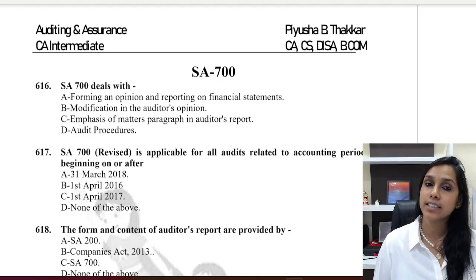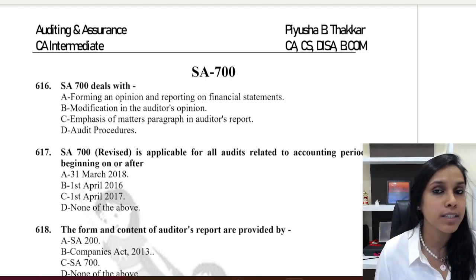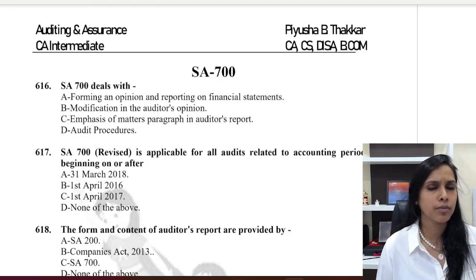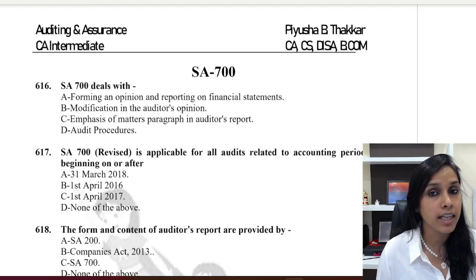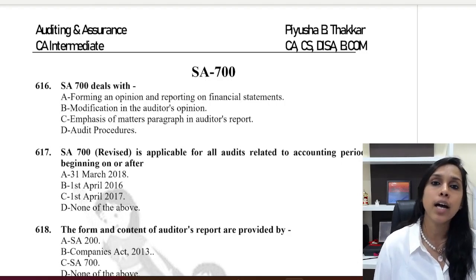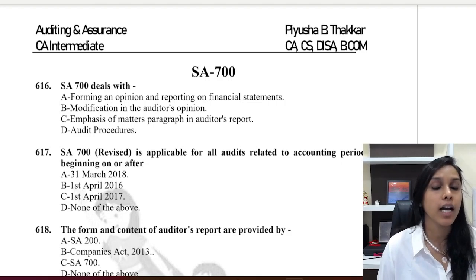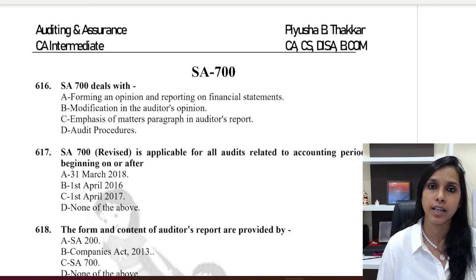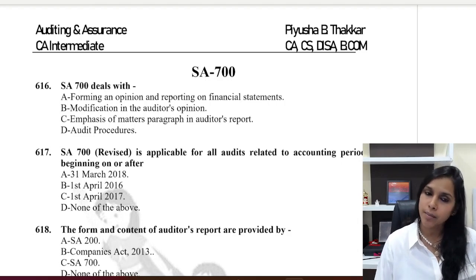As we have already discussed, today we shall be solving MCQs on the standard SA700, which forms the most important part in respect of our standards and our reporting, because SA700 specifically speaks about how an audit report should be, especially in the circumstances of an unmodified audit report. Come on, let's begin the journey of this particular standard.